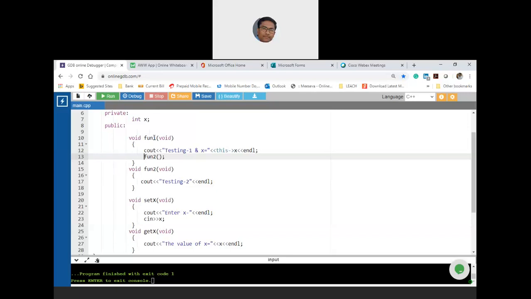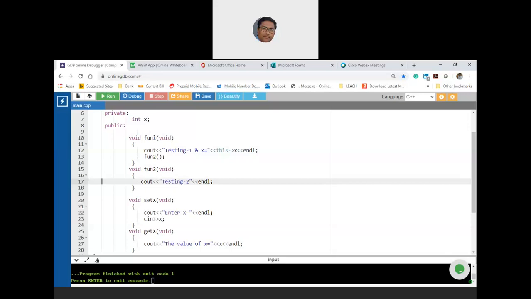Okay. So because of whom you are inside fun1? Because of a1. So with a1 only he will enter in fun2. That means in fun2, when you are jumping, there is a stack push operation. It jumps to fun2. Okay, and then it will print test2.